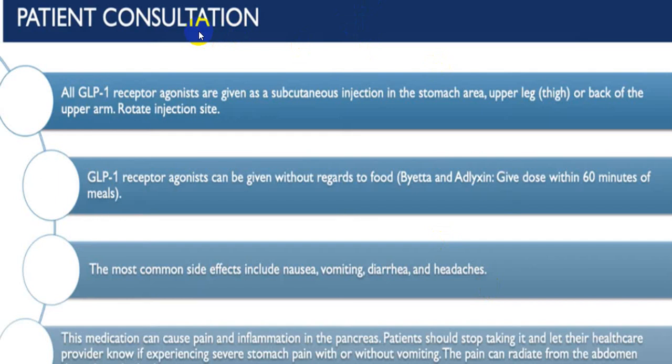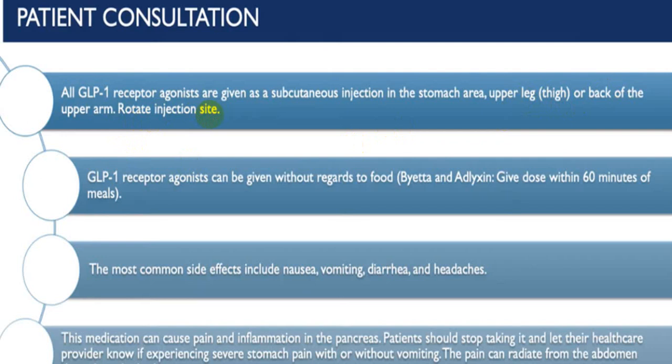While giving GLP-1 receptor agonist, all these receptor agonists are given subcutaneously, mainly in the upper leg, that is the thigh area, or the back of the upper arm, and always keep rotating the injection sites.